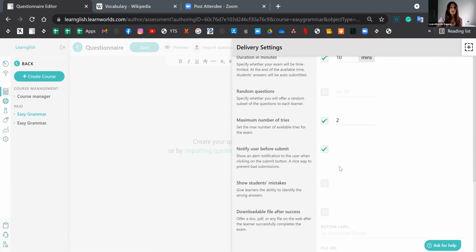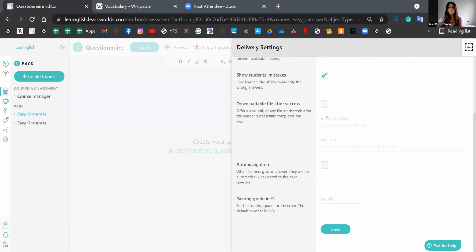I can choose to show their mistakes. I can offer a file for downloading if they're successful. I can navigate them automatically to the next question. And of course, I'll have to set up the passing grade. So I'll set this to 70% and click on save. All right, so the settings are done.